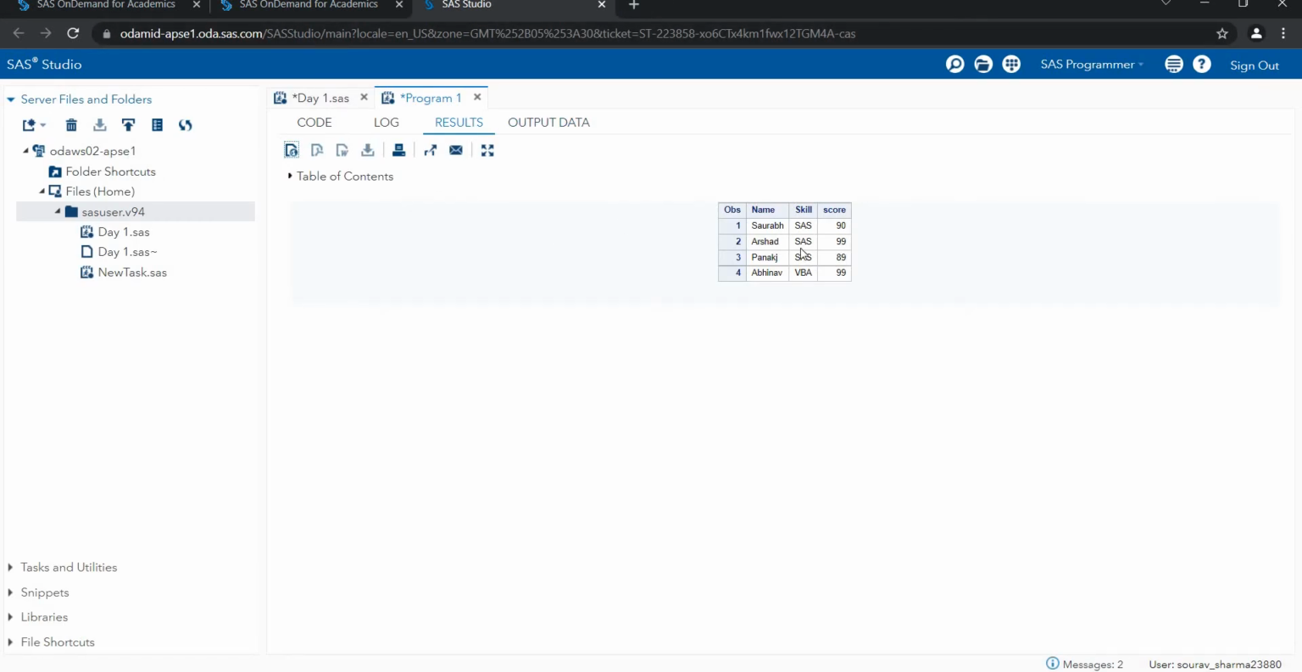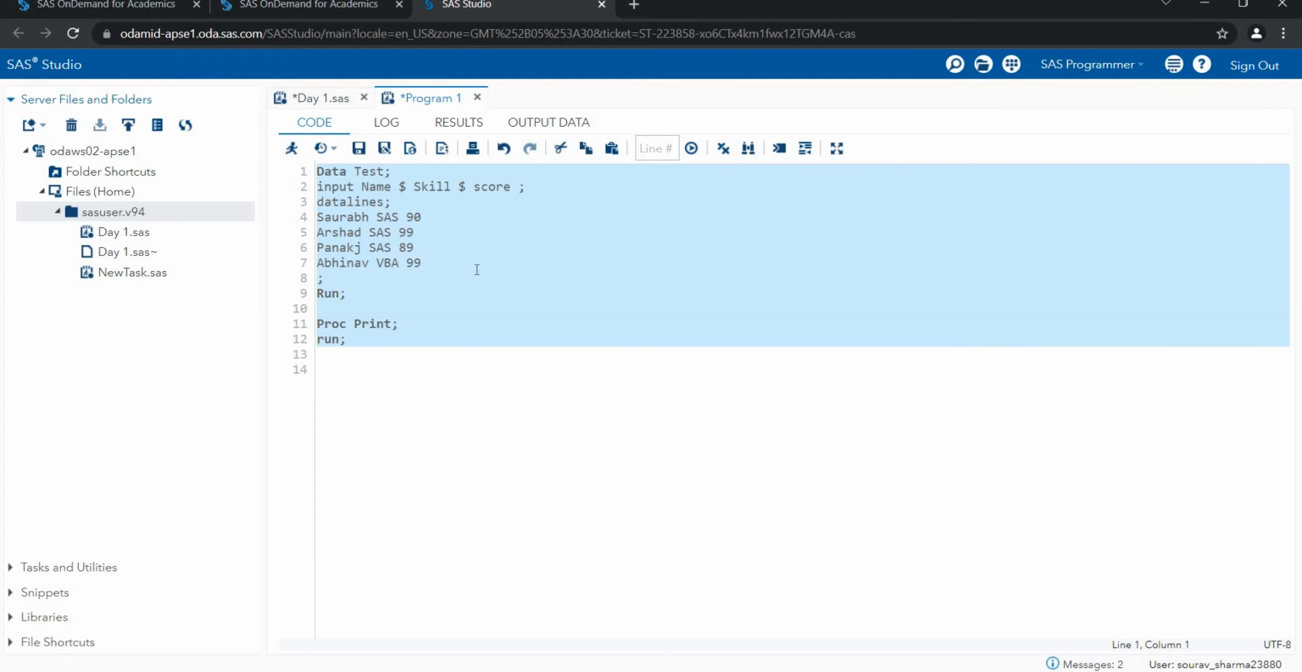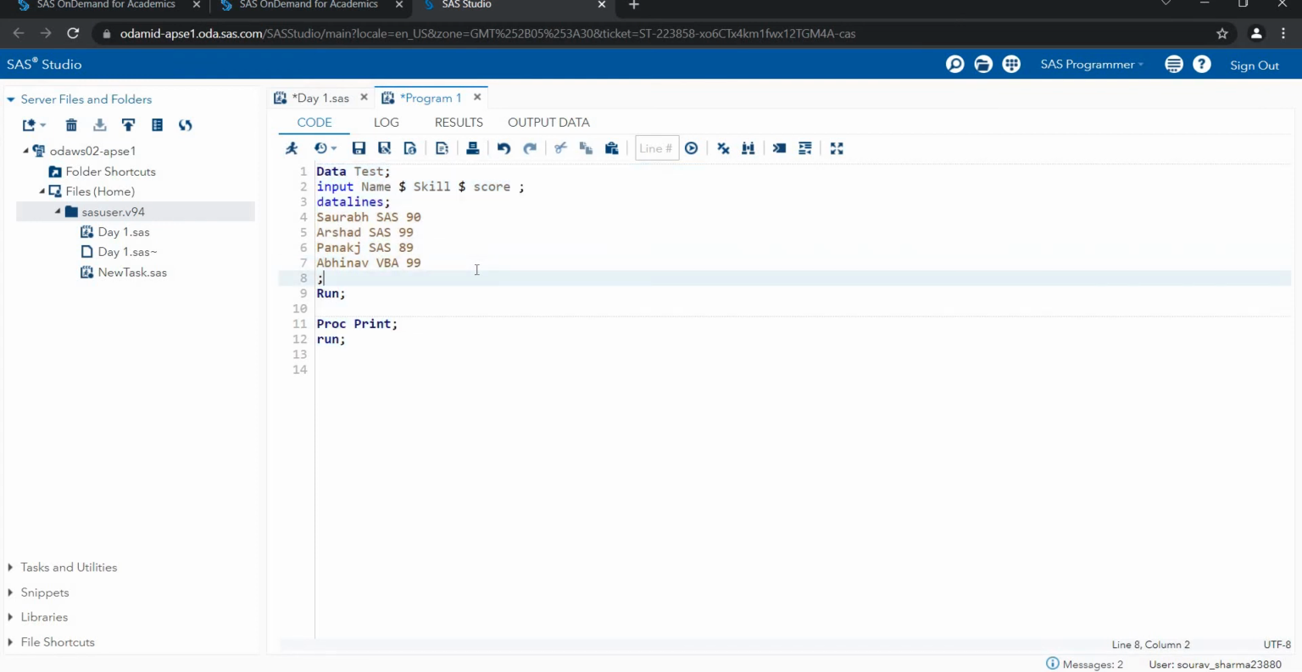If you want to print in Excel, we have the ODS statement for that. We can also export in Excel. So this is the basic of how we write the SAS statement: how to print, and how to create a data set in SAS.